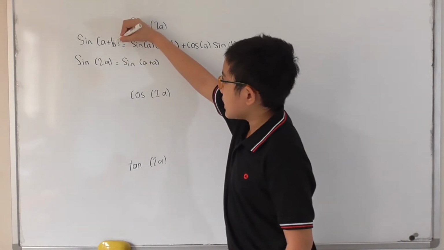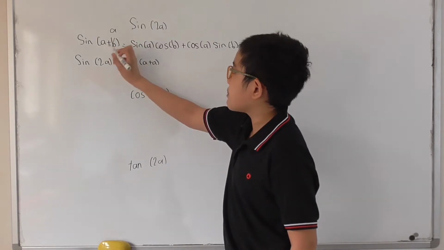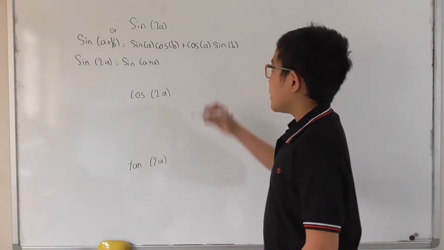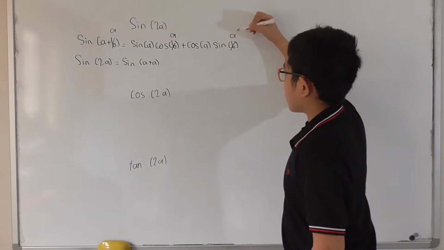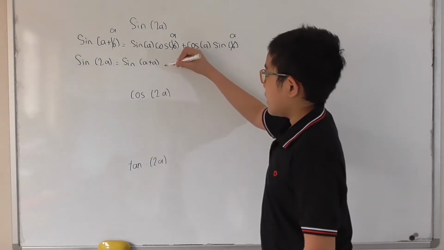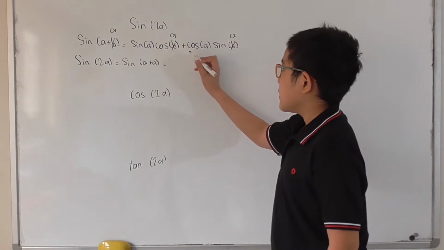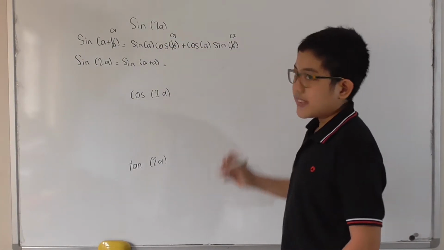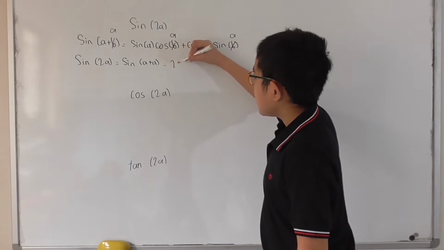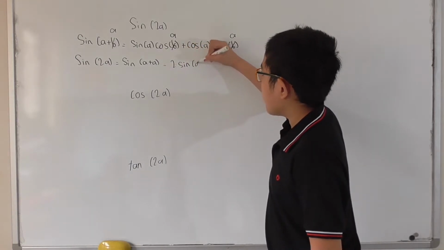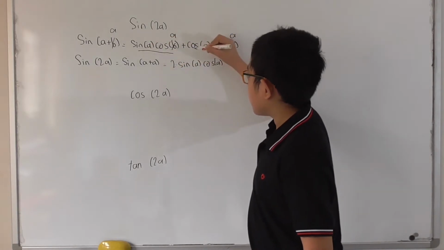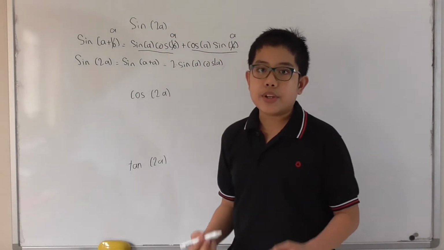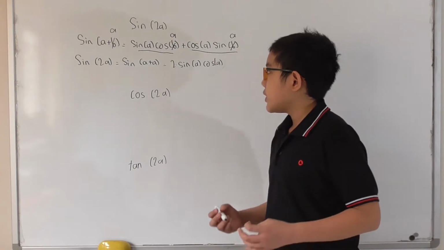If we change this b into an a, it will be sine of a plus a, which is sine of 2a. Then the same thing here, it becomes cosine of a, and here becomes sine of a, because we changed the b into a. So sine of a times cosine of a plus cosine of a times sine of a. That's basically equal to 2 times sine of a cosine of a, because these two are the same, and when they're added together, they're going to be 2 times. And there you have it.